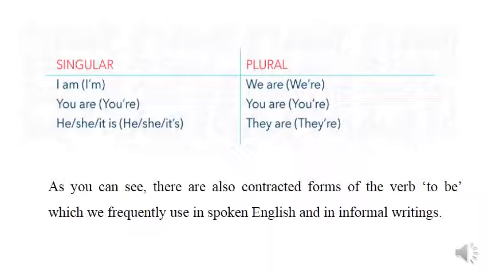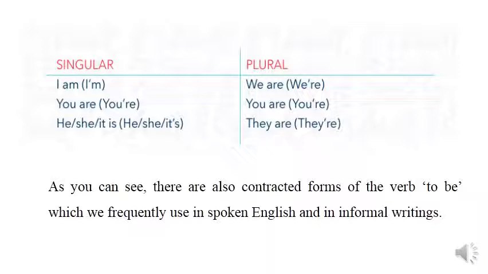So when referring to the singular form, we can say that I am for the written English and I'm for the spoken English. You are for the written English, or you're for the spoken English. He is or she is or it is for the written English, or he's, she's, or it's for the spoken English.